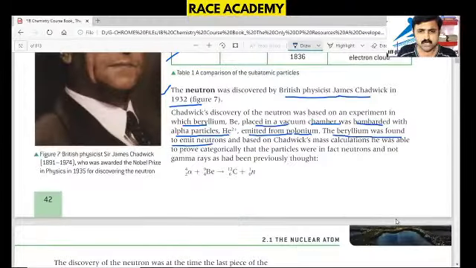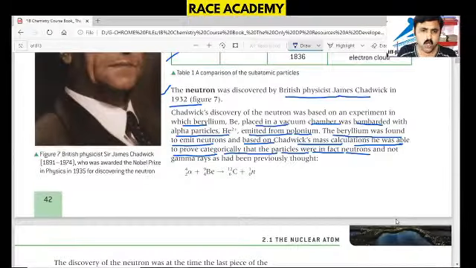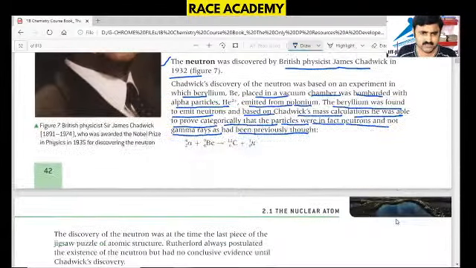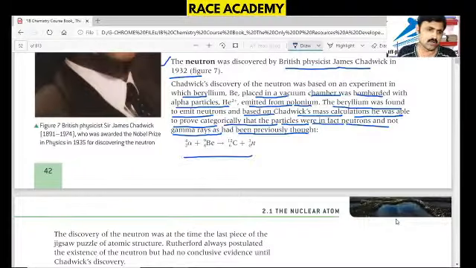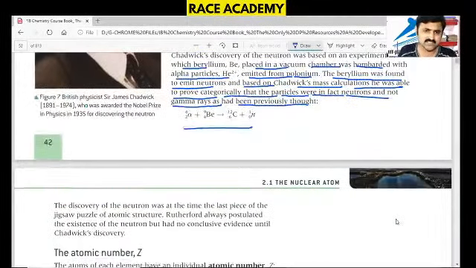Based on Chadwick's mass calculations, he was able to prove categorically that the particles were in fact neutrons and not gamma rays as had been previously thought. That is, 2He4 plus beryllium gives carbon 12 and a neutron. So the neutron symbol is 0n1.